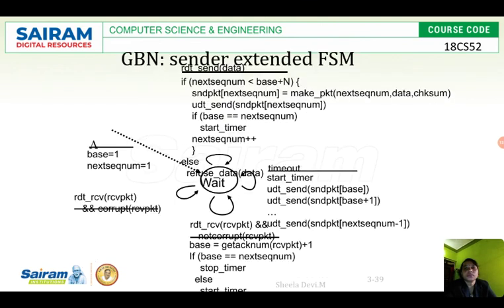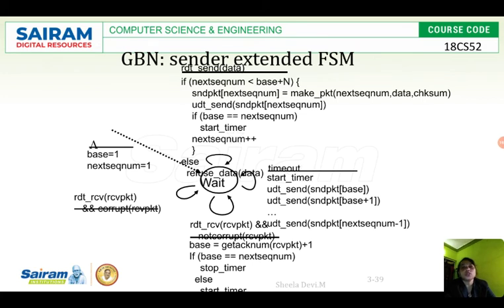One second. Base is equal to get acknowledgement of received packet plus 1. UDT send packet of next sequence number minus 1 and not corrupted. It is not corrupted and it got the acknowledgement properly.